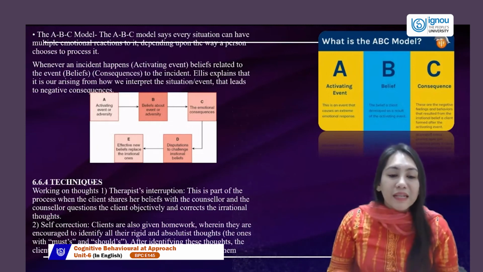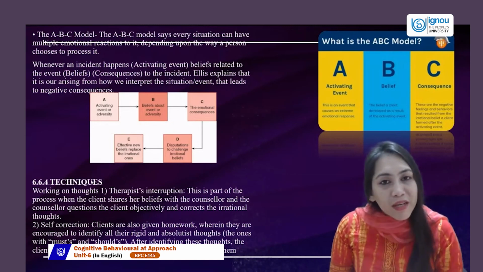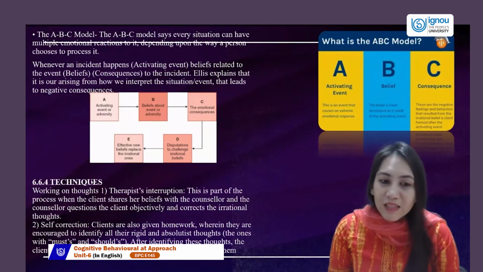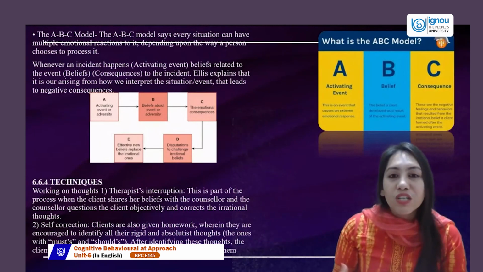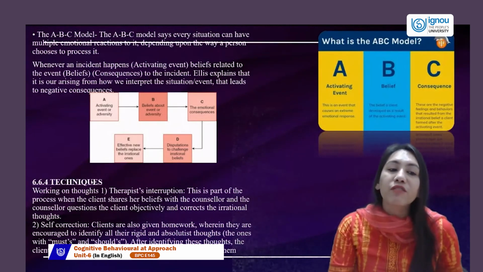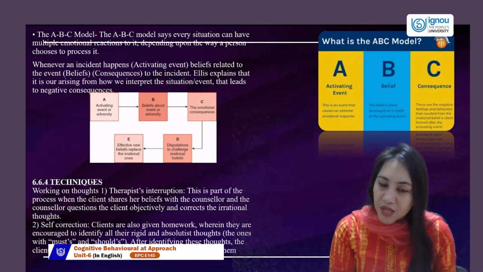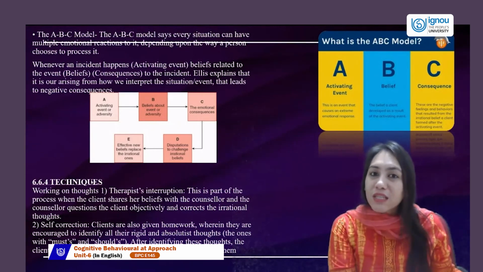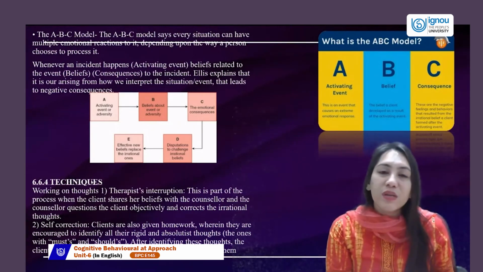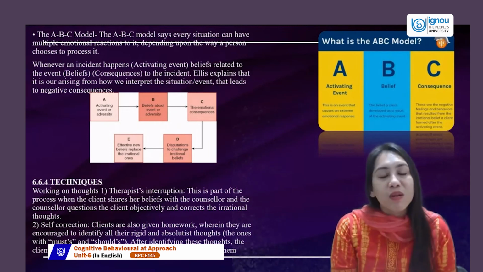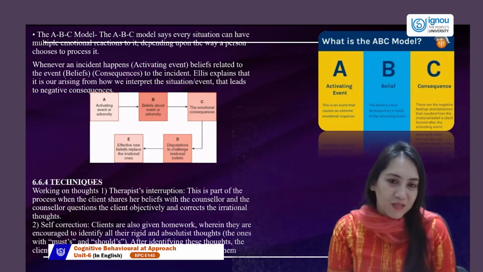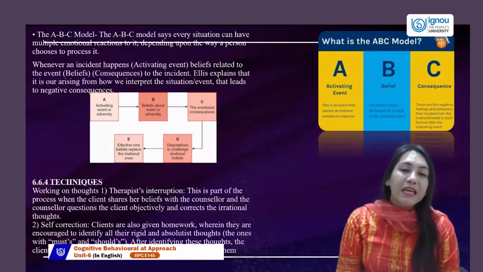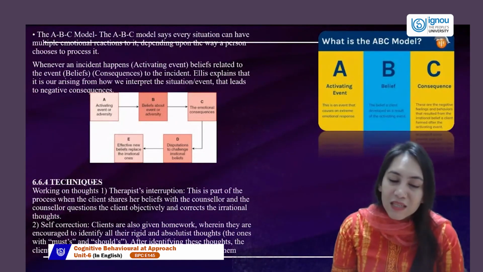And we start giving them homework to identify where it all started, how rigid they are, what they are leading to. That realization and disputation leads to the development of a new belief system, where you realize that this is not where it started from. It was different in the beginning. So that's where we develop a new belief system and we replace it with the old irrational belief system. So this is how the ABCDE tends to happen in REBT therapy.